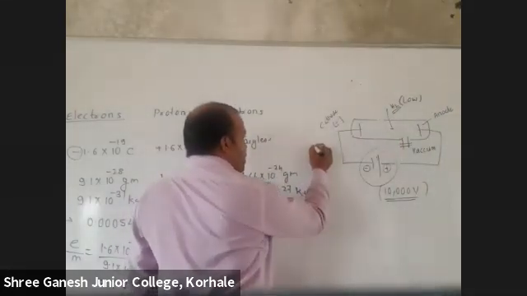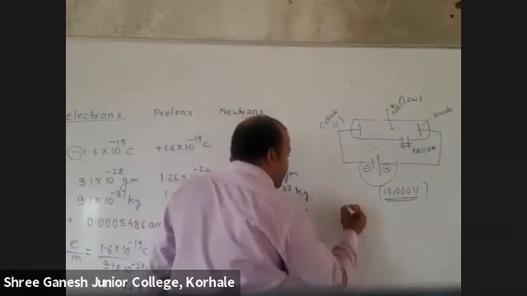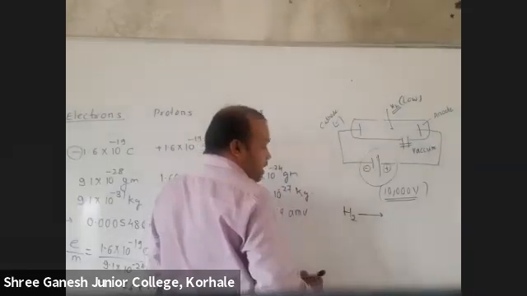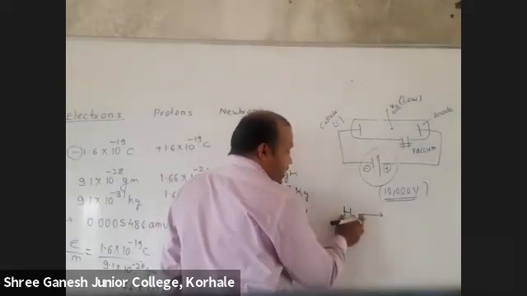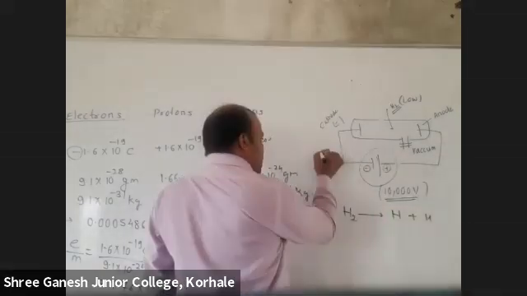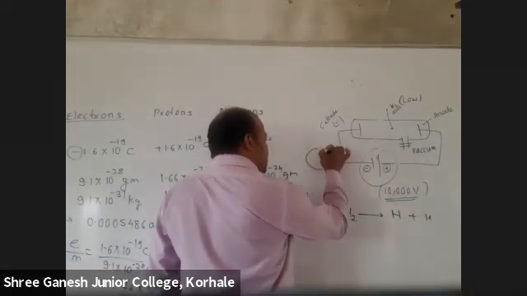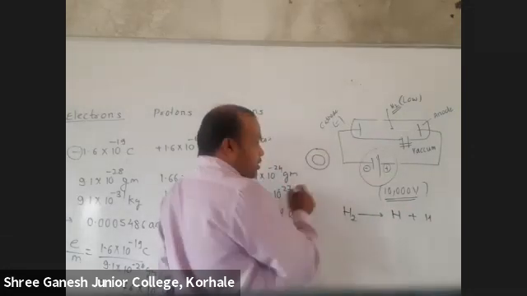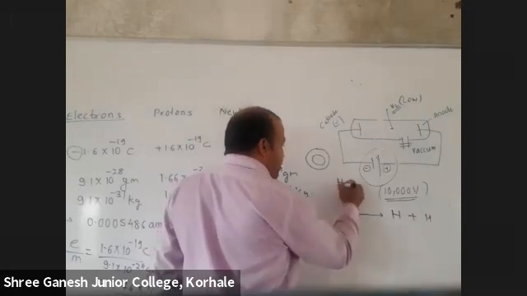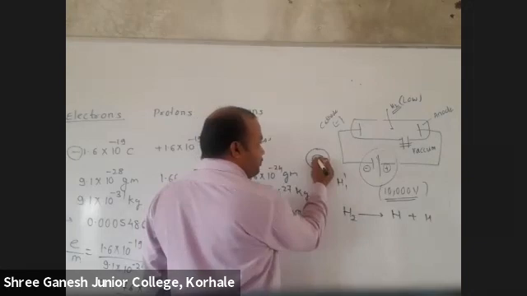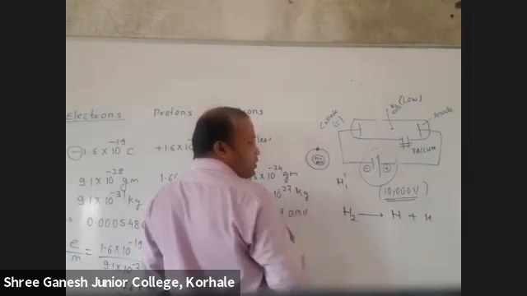So see here. Now, if this hydrogen gas is there, H2. Students, if I am breaking this into its atoms, H and H. Now tell me, this is hydrogen's nucleus, correct? How many protons? Hydrogen atomic number 1, mass number 1. So how many protons are there? Neutrons 0, electrons 1.